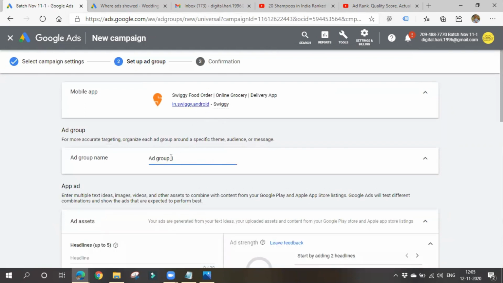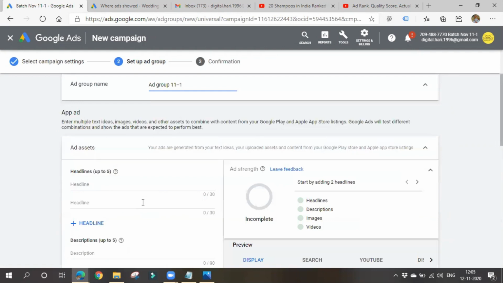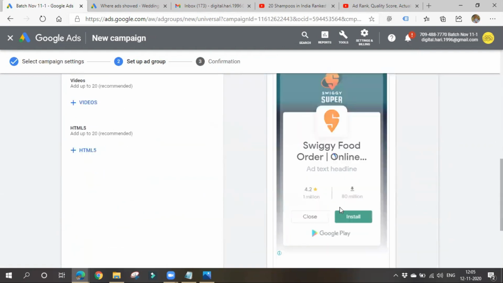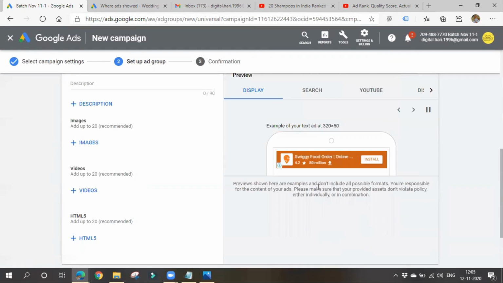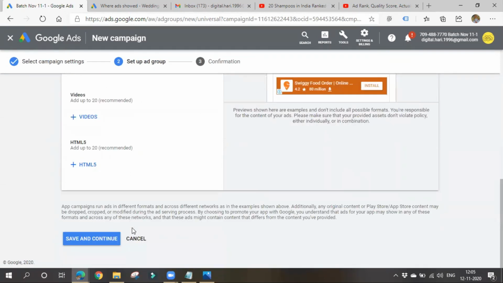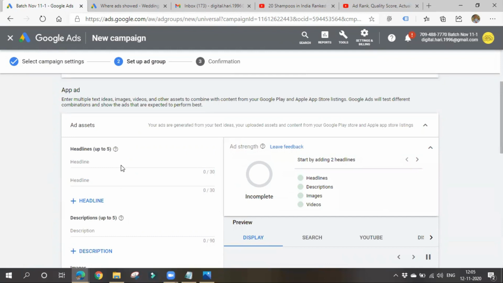Ad group name, 11 to 1 something I'll give. Right, so now we have to give your details. It will automatically take your app from Play Store, right? You have given your app details, and it will take them and create your ads. If you want, you can upload your own images and videos also.